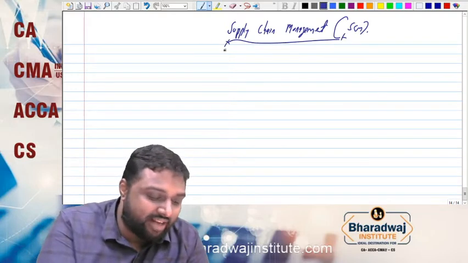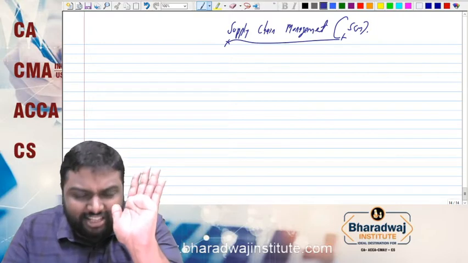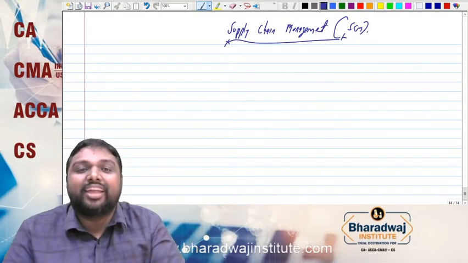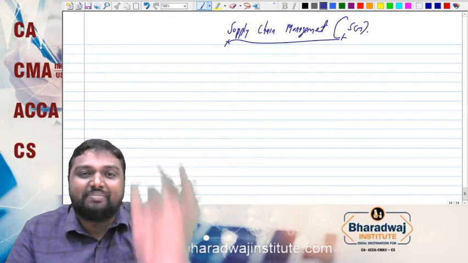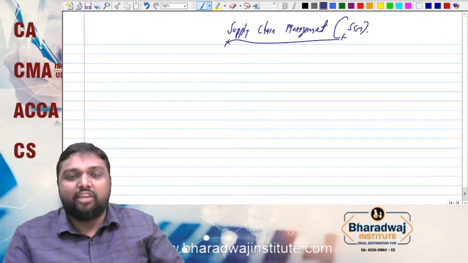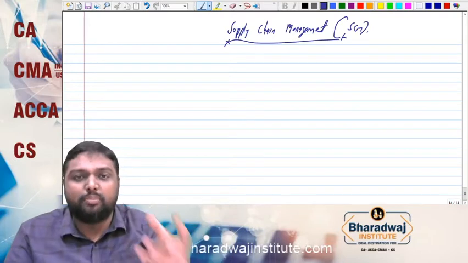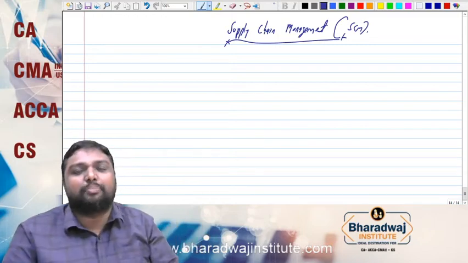My dear friends, the mobile phone or laptop in your hand right now exists as a result of an efficient supply chain management system in the country. Today, if in your home you are able to get a variety of fruits, it is a result of efficient supply chain management.